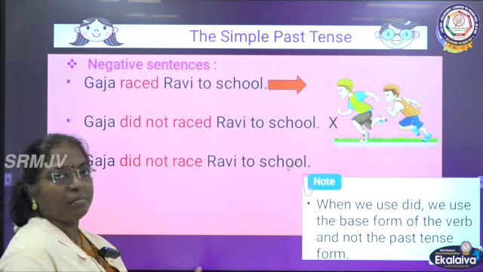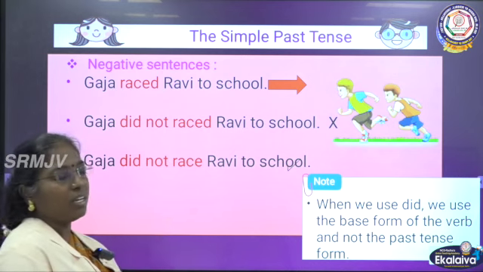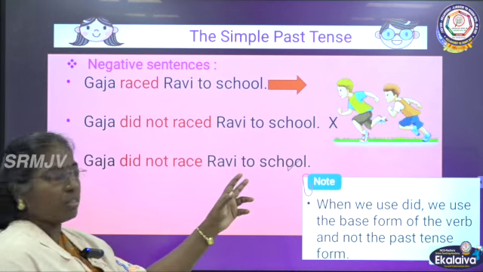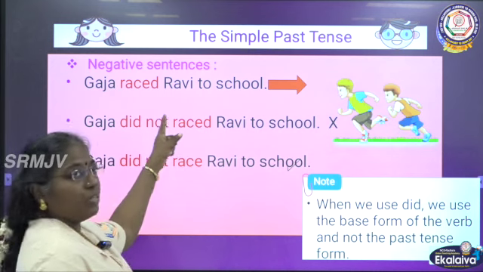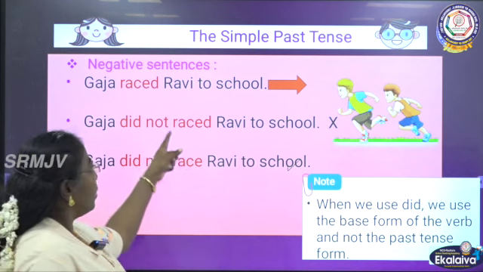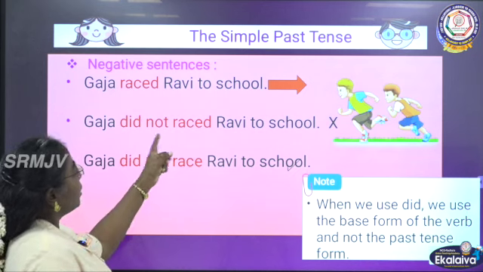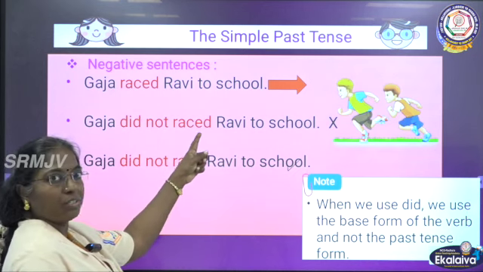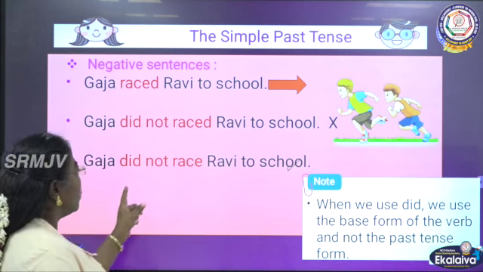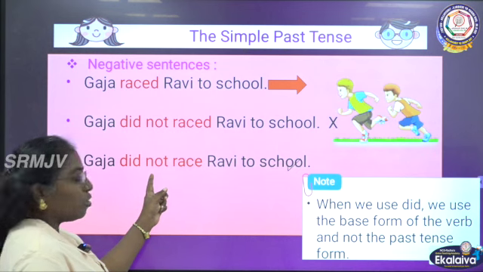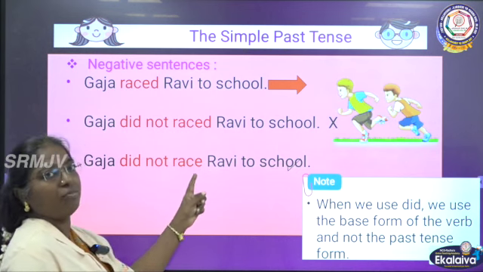Negative sentence examples. Gaja raised Ravi to school. This is a positive sentence. Gaja did not raise Ravi to school. When we change this positive to negative, we add did not here. And we should not add ED, that is D, to the base form of the verb when we add did not. So this is a wrong sentence. What we should add is did not to the base form of the verb, and we should not add D or ED to the verb here.